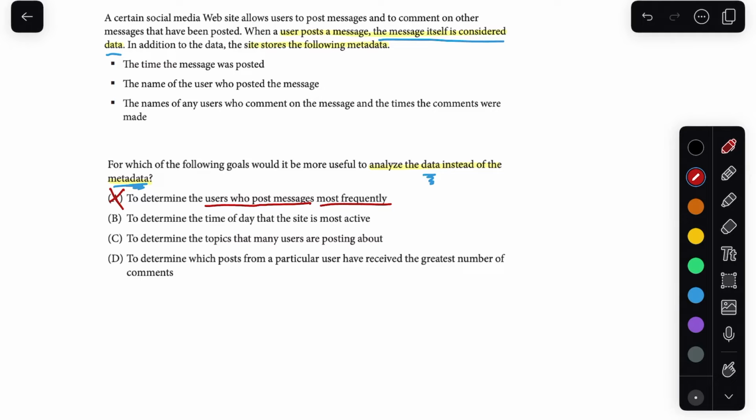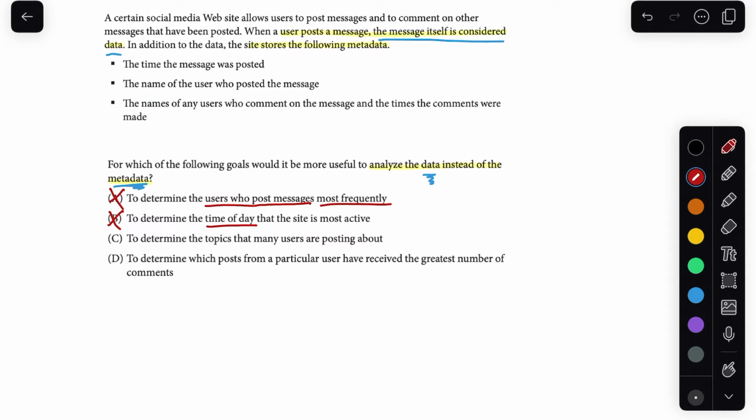For B, to determine the time of day that the site is most active. Once again, you can see the time of day. So what we would be using there is the time the message was posted metadata. We don't need to know what users are posting about at all to figure out when it's most active. We can just look at the metadata. So B is also not the right answer.